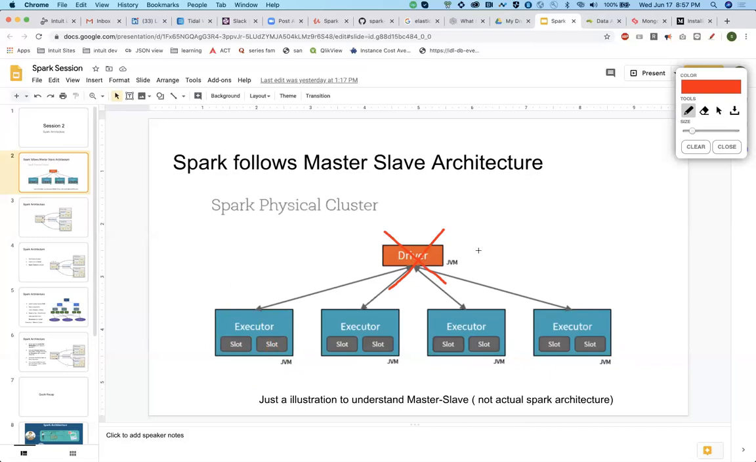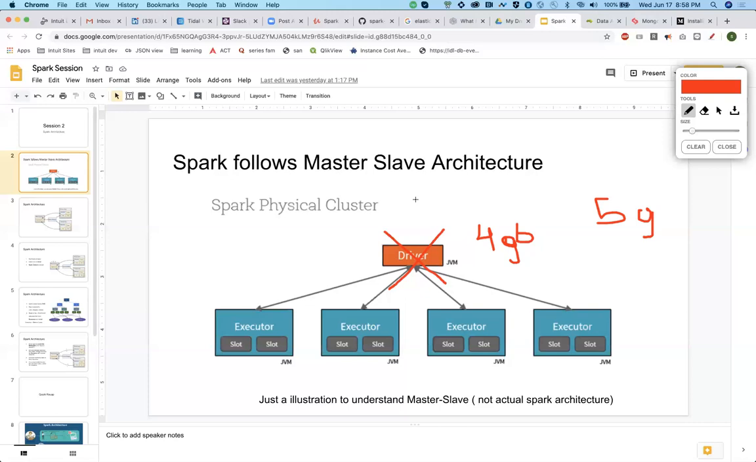This is the reason when I was telling you about take and collect. Let's say your driver has 4 GB of memory, but you called a collect function over a data set of, let's say, 5 GB. What will happen is it will try to collect the data of 5 GB into 4 GB, and finally it will fail with an out of memory error, and your Spark job will fail.